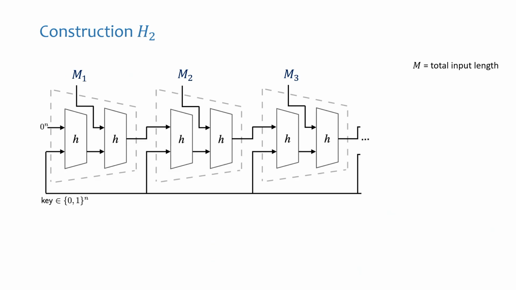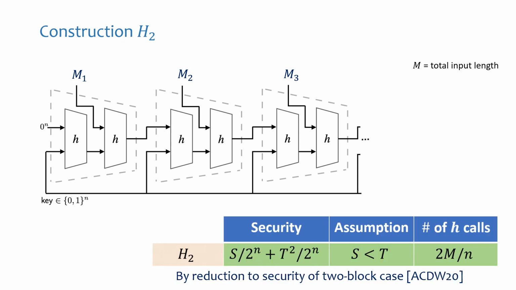Construction 2, instead of feeding the 3 inputs to H, we construct a small keyed Merkle-Damgard, just a 2-block Merkle-Damgard, so the key goes into every block, but every block consists of 2 invocations of H, where the message goes into the second one, and the key and the previous output go to the first one. So this is the second construction. Obviously, this is twice less efficient than plain Merkle-Damgard, as you can see, because we replace every hash with 2 hashes.